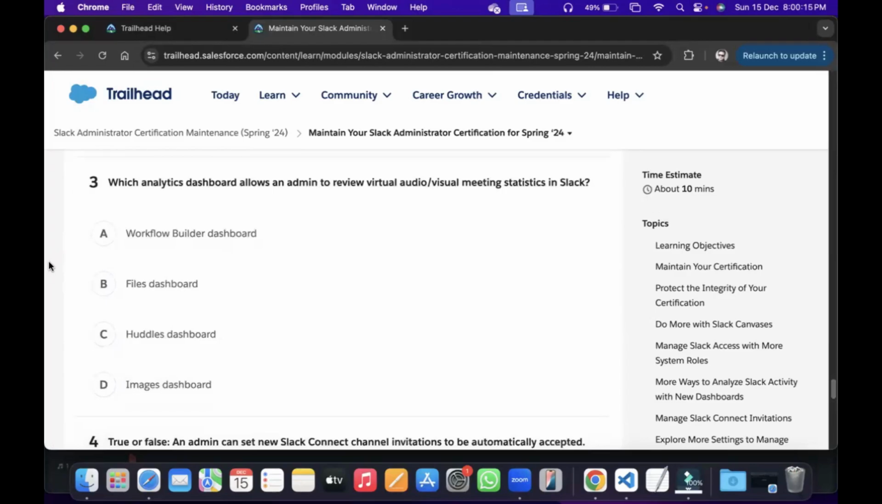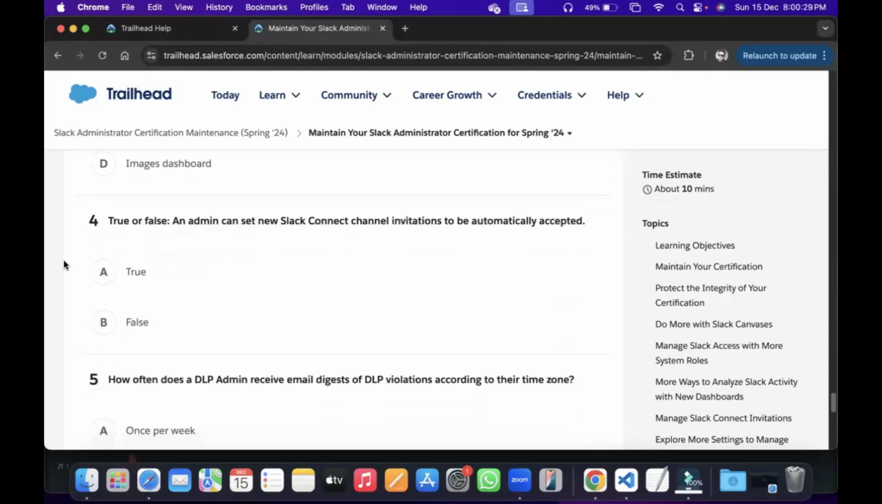Which analytics dashboard allows an admin to review audio-visual meeting statistics in Slack? So, that is Huddles dashboards.